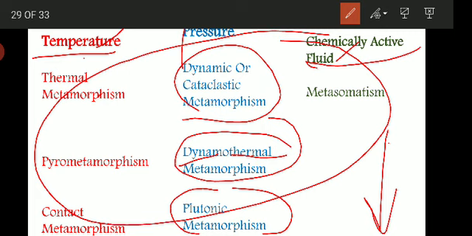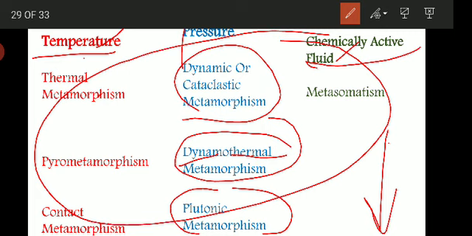As the influence of directed pressure is most feeble in this type of metamorphism, the orientation of the parallel structures is not common in such type of metamorphism.